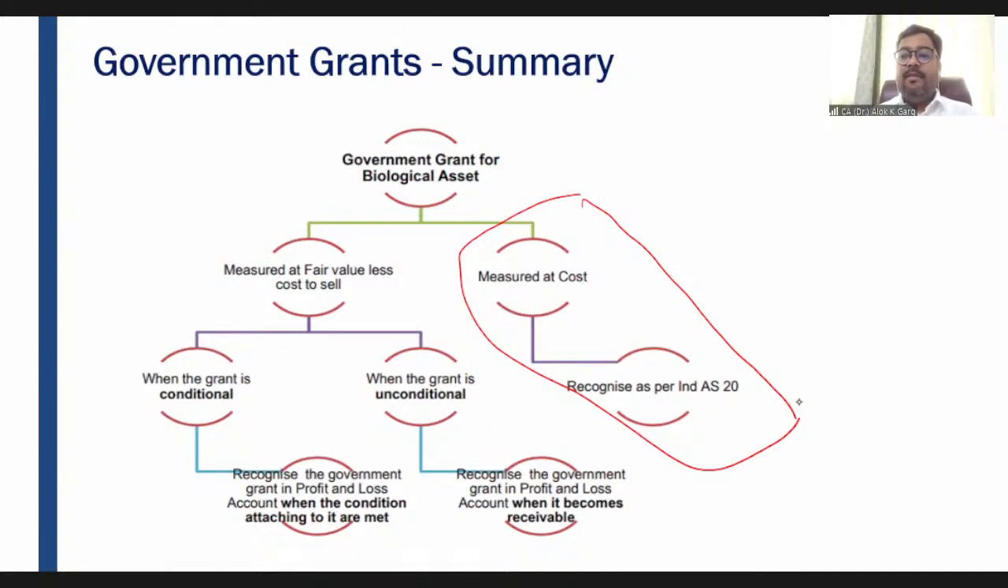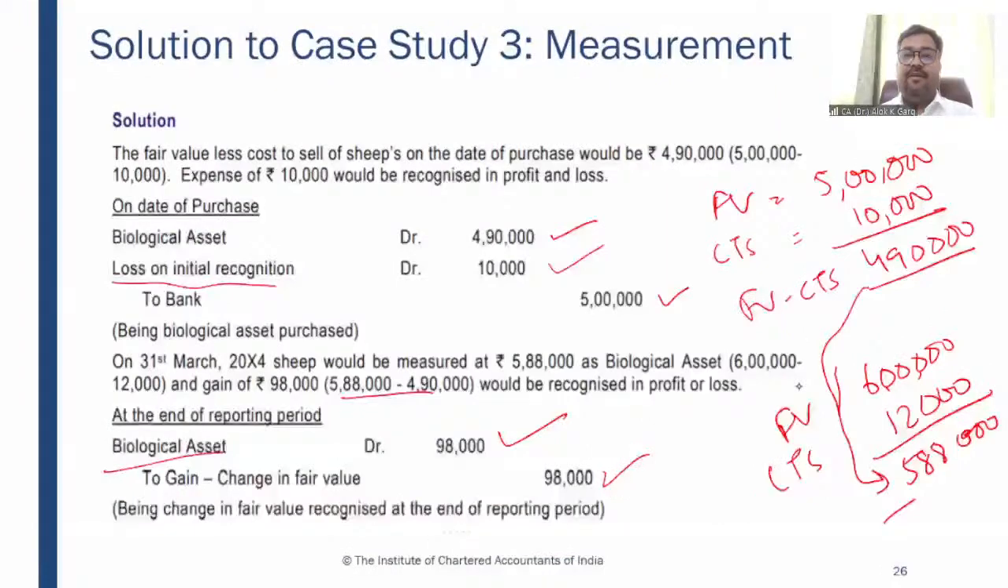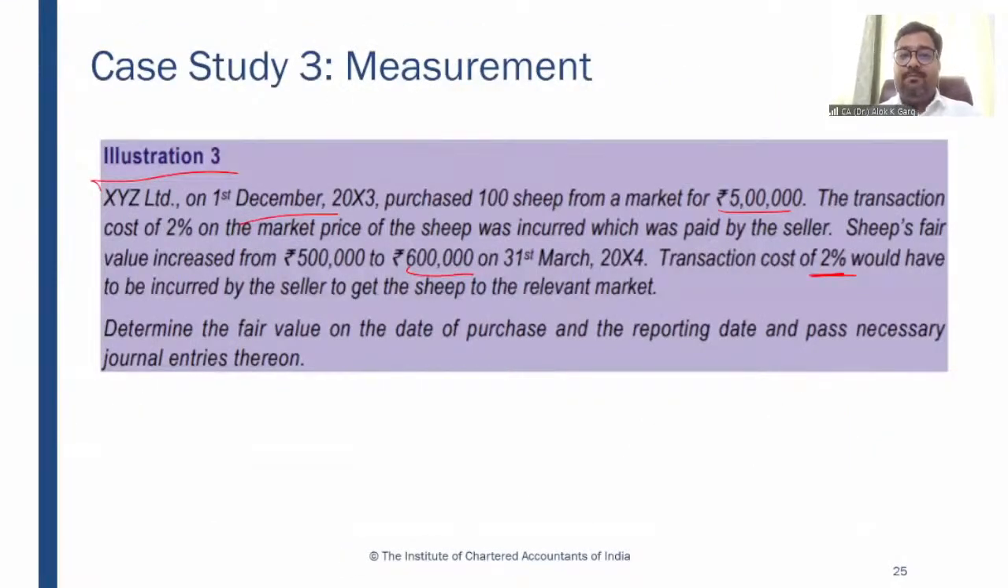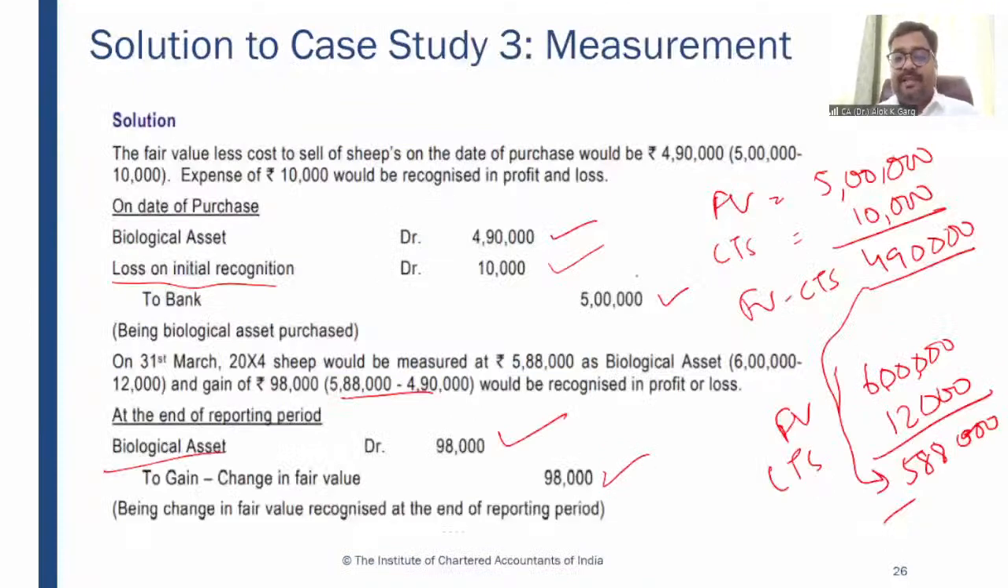So the bank has only been credited with the value of the sheep, which is 5 lakh rupees. You can see here, this company has purchased 100 sheep from a market for rupees 5 lakh. The bank has been credited only by 5 lakh rupees, right? The bank has not been credited by 5 lakh plus cost. The biological asset has been recognized at fair value less cost to sell. Fair value is 5 lakh, cost to sell is 10,000. And the loss has been recognized for 10,000. But please understand, the bank has not been credited by 5 lakh plus cost. The bank has been credited by the value of the sheep only, right?